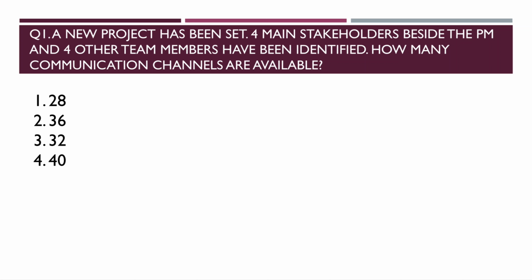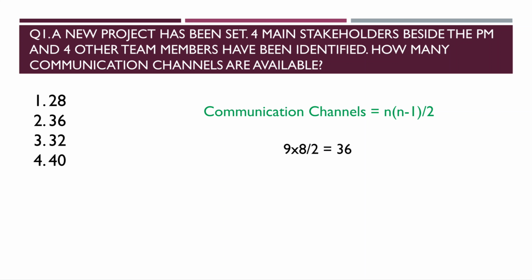To solve this kind of question, there is a formula that you must know. To calculate the communication channels, the formula is n into n minus 1 divided by 2, where n is the number of team members. Here in the question, there are 4 main stakeholders and the project manager, so altogether 5, and the other 4 team members, so 9. If we use the formula, it will be 9 into 8 divided by 2. Your answer will be 36 for this question.